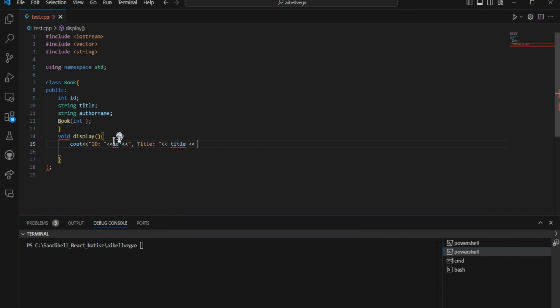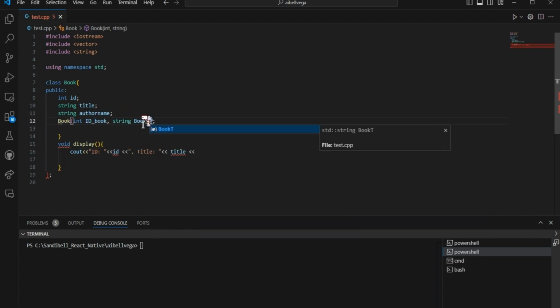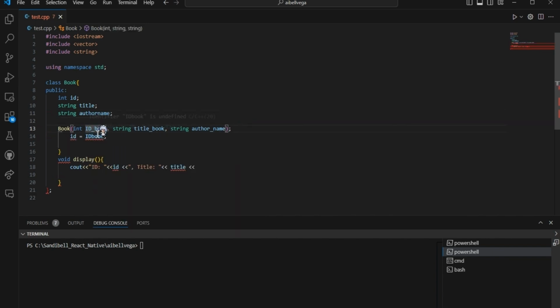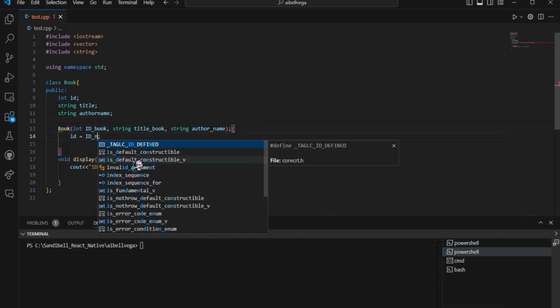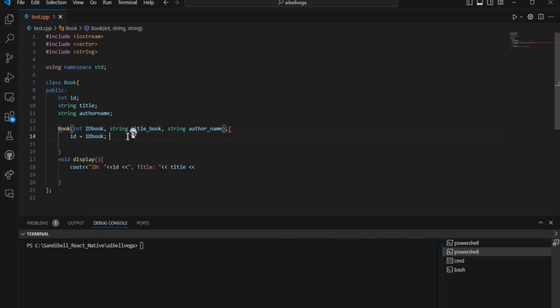Let's start by adding a new book to the library. Our system will prompt you for the book title and author's name. Once you've entered this information, the book is successfully added to the collection, and you're ready to go.